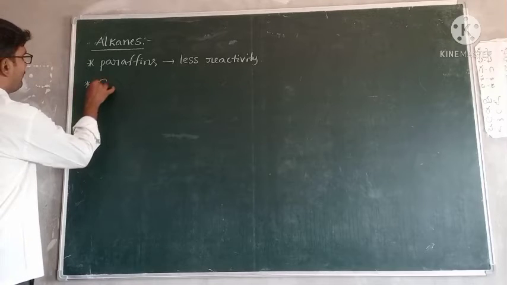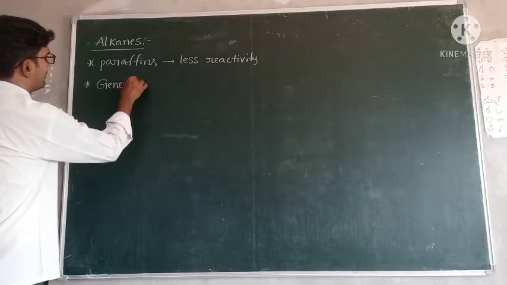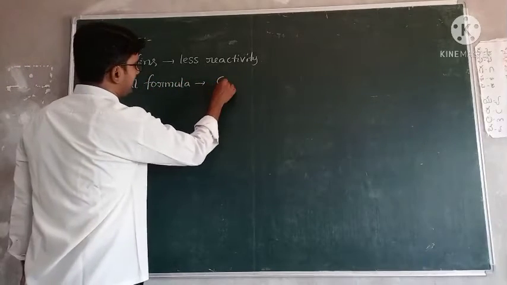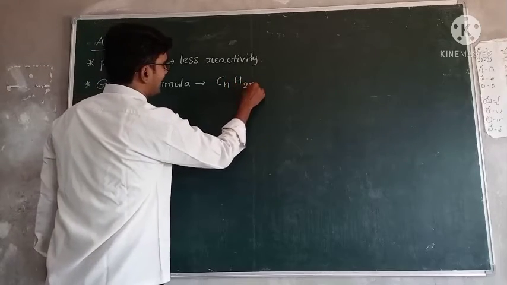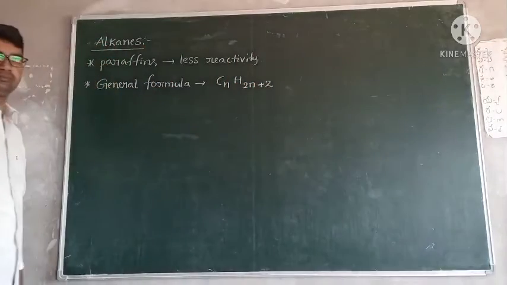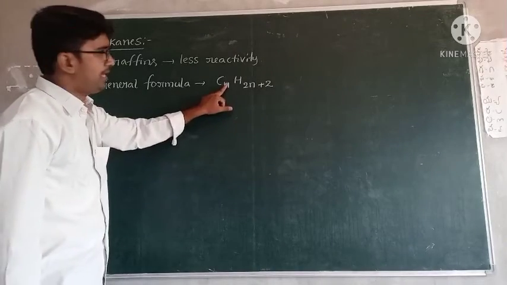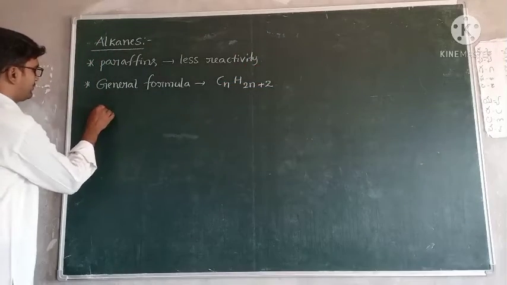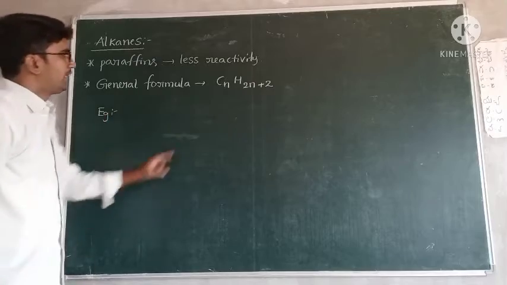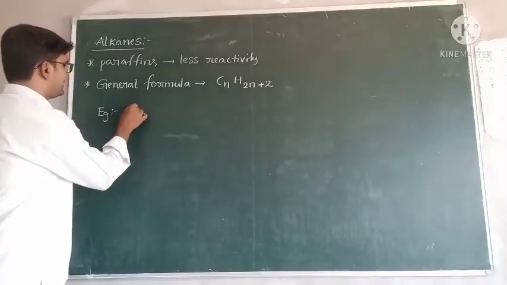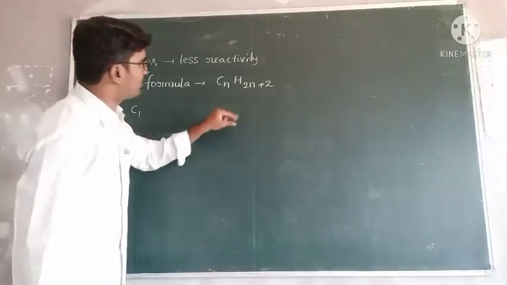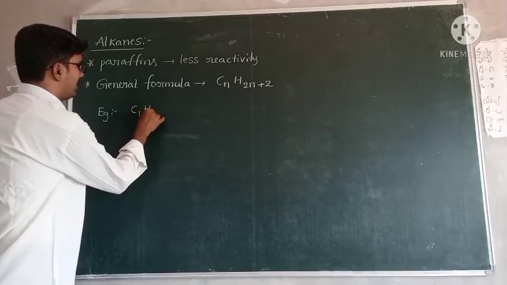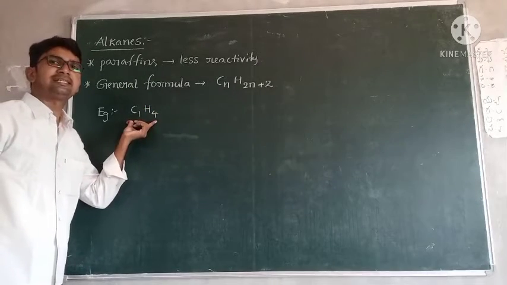And the general formula is CnH2n plus 2. n carbons are present and 2n plus 2 hydrogens are present. So, an example from this: if n is equal to 1, that means C1. Then how many hydrogens? 2 into 1, 2, plus 2, 4. C1H4, this is simply CH4.